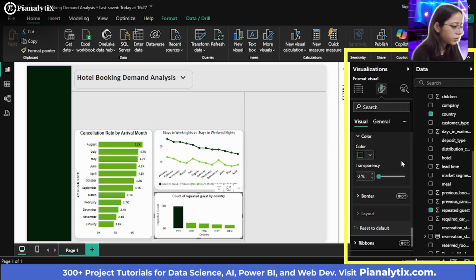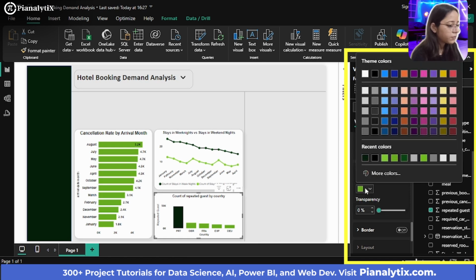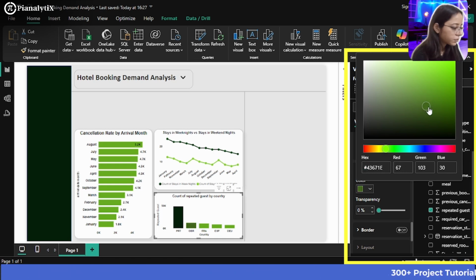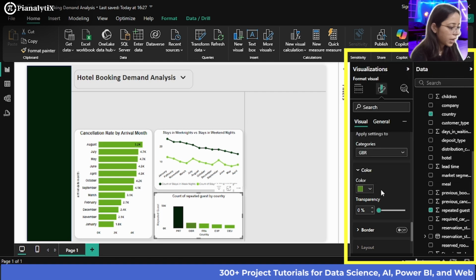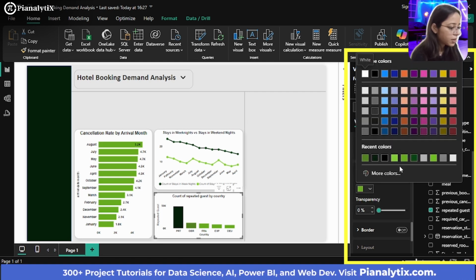And then moving on, and then for Great Britain or UK, I want colors like, I could go for this color. And then for France, I could choose a much lighter shade.